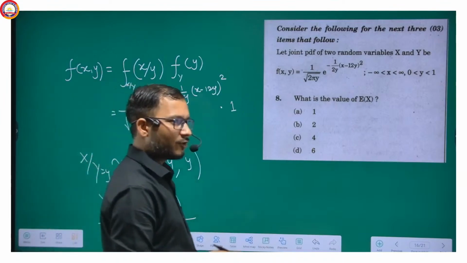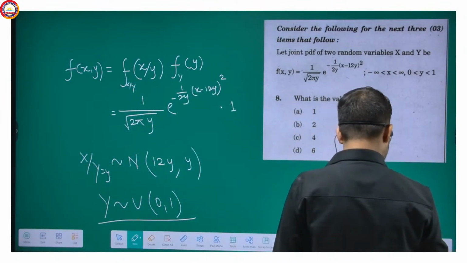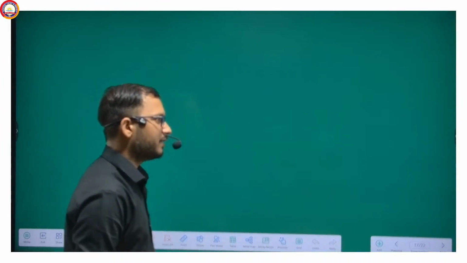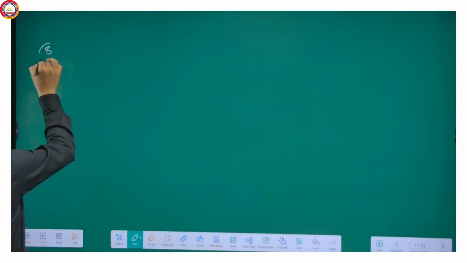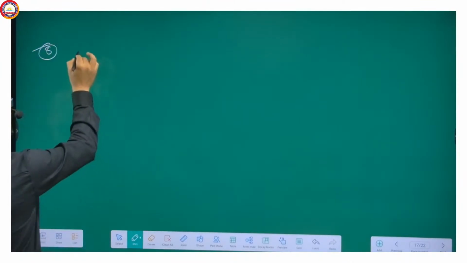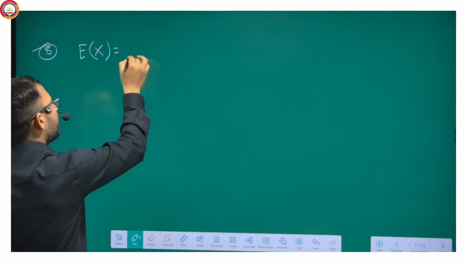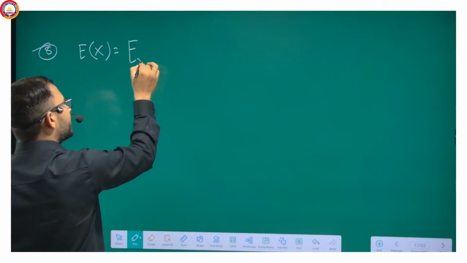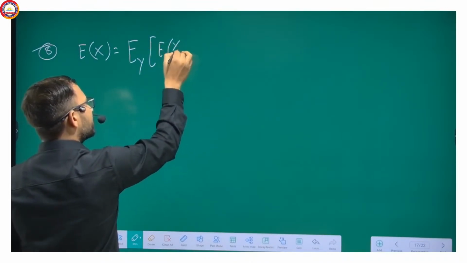Just apply the concept of conditional probability and find the answer. But I'm solving it here. Now the first question, question number 8, we have to find the expectation of x, and we know well that expectation of x is expectation of y into expectation of x given y.